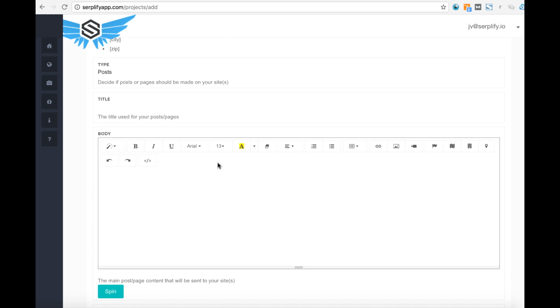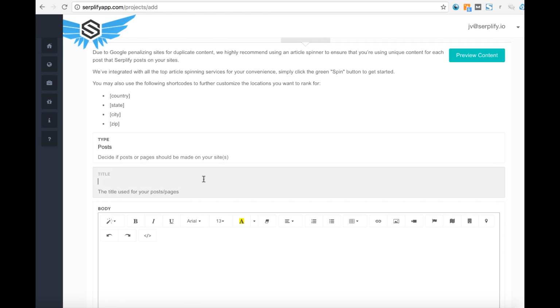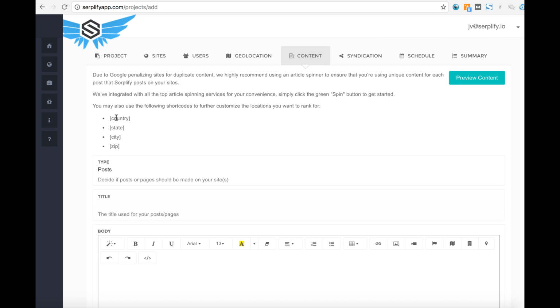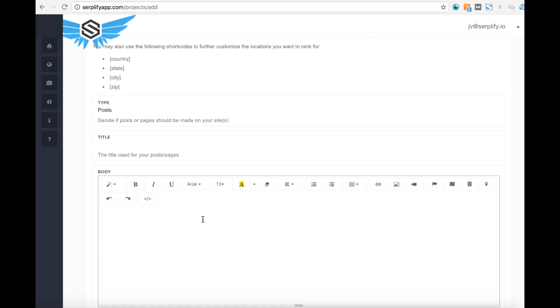Then what we can do is create our posts. So what you want to do here is give your post a title. This is going to be the title of it. You can add these short codes, and these are going to be the codes that you selected. So say, for example, we selected United States, Alabama, Able, and then the zip code for that. Whenever we put that in here, that's what's going to show up in our post.